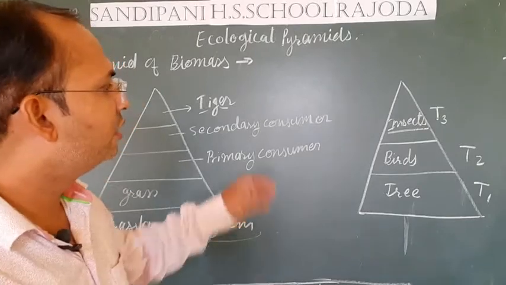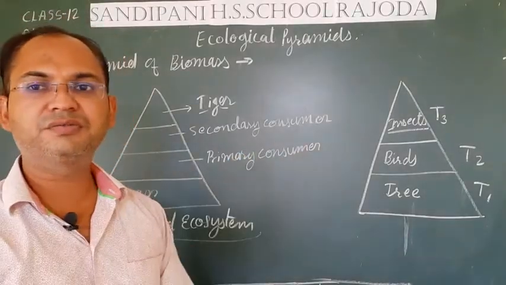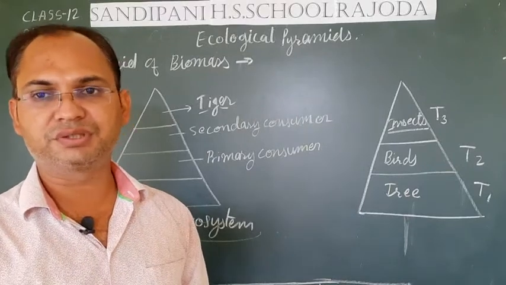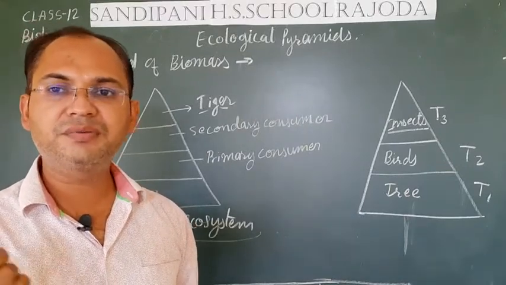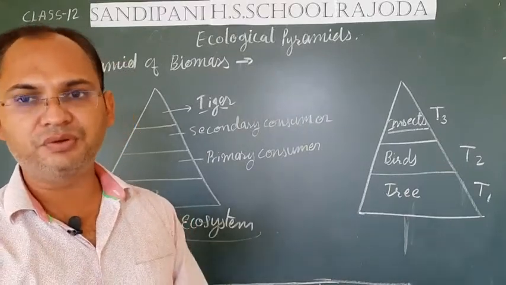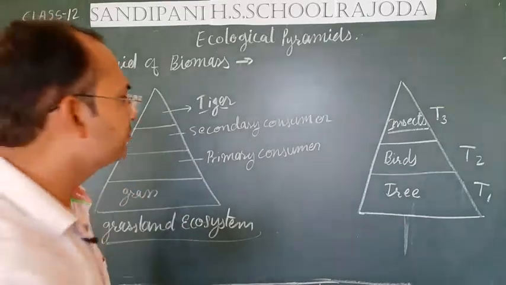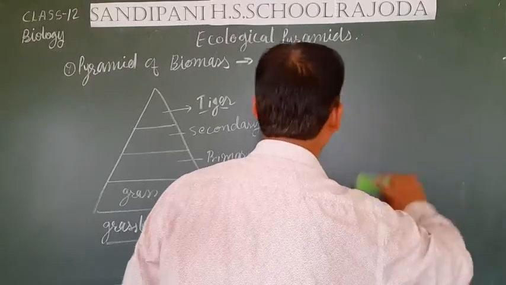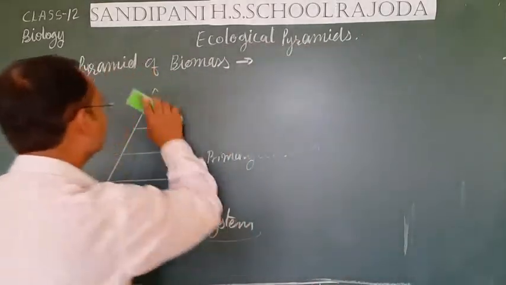Students, this pyramid on the basis of biomass can be inverted for some ecosystems. For example, if we talk about the ecosystem of a pond, then let's see how the pyramid of a pond ecosystem will be formed.